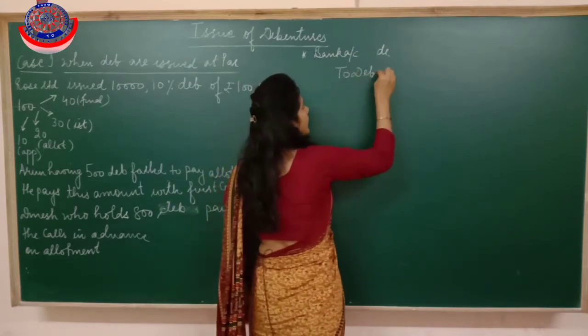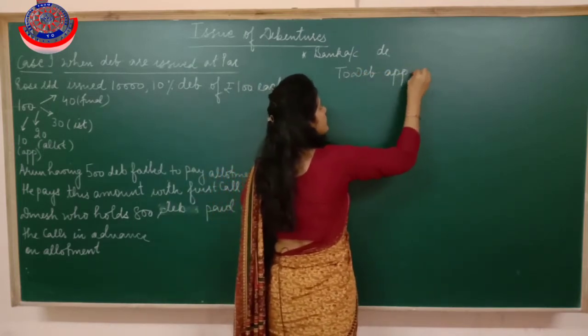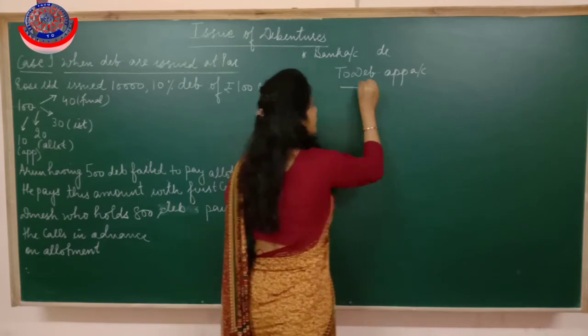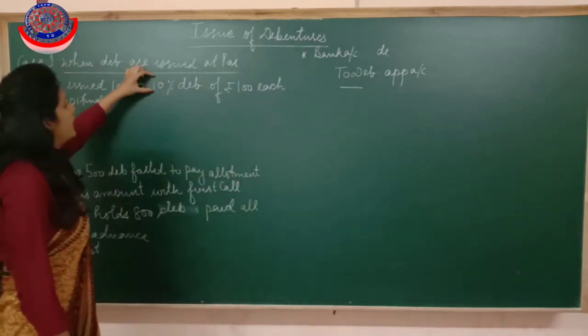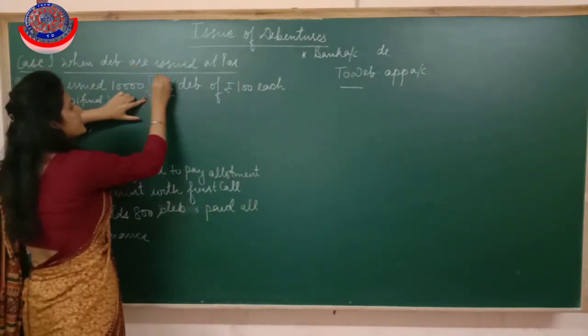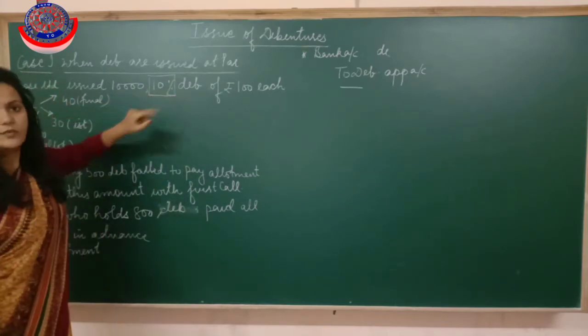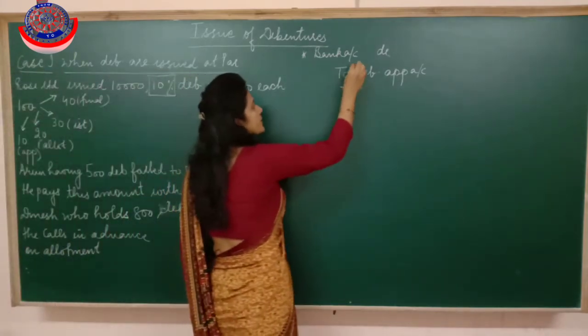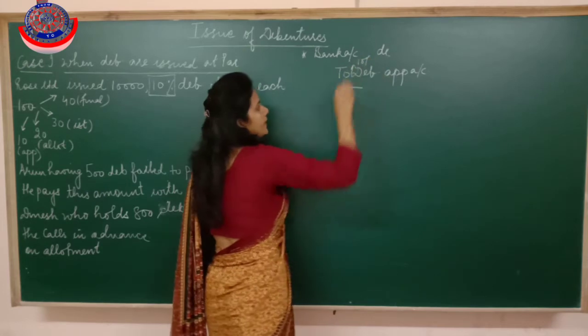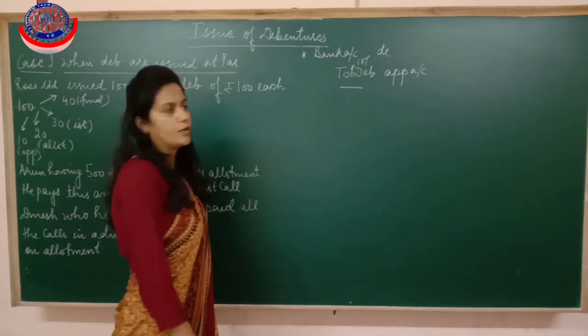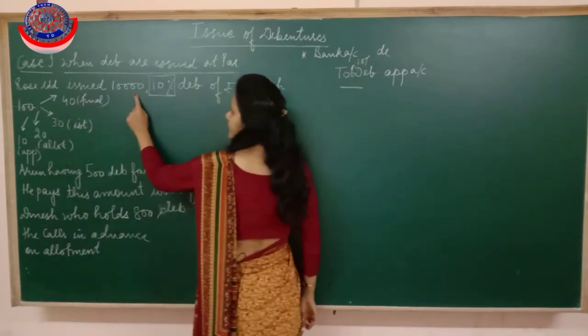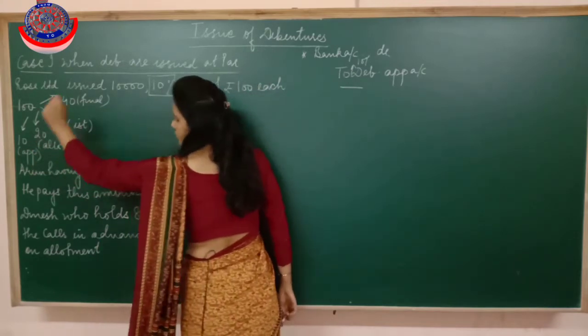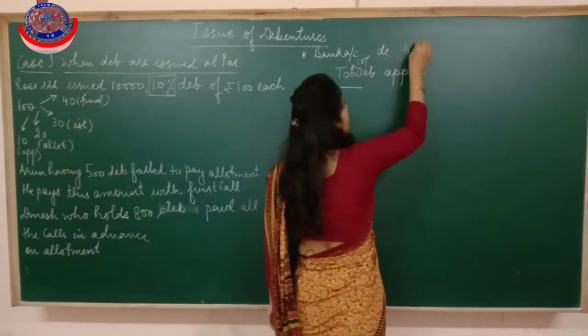So write bank account debited to debenture application account. Now as I told you that I have to write this thing, rate of interest, I have to prefix, so it's mandatory. Right here 10% debenture application account. How many debentures we issued? 10,000 debentures, application of rupees 10, so it becomes 1 lakh.